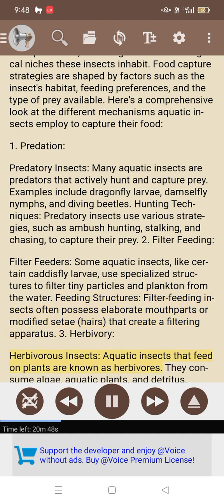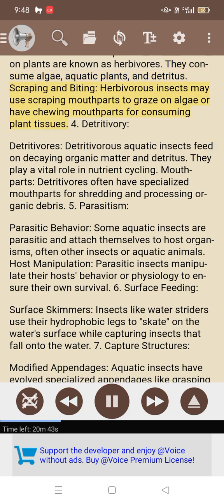3. Herbivory. Herbivorous insects. Aquatic insects that feed on plants are known as herbivores. They consume algae, aquatic plants, and detritus. Scraping and biting. Herbivorous insects may use scraping mouthparts to graze on algae or have chewing mouthparts for consuming plant tissues.